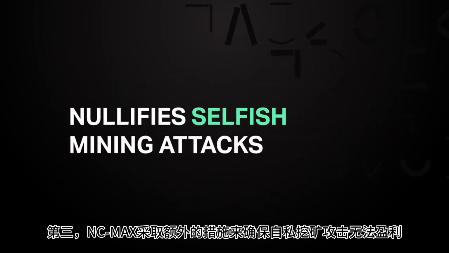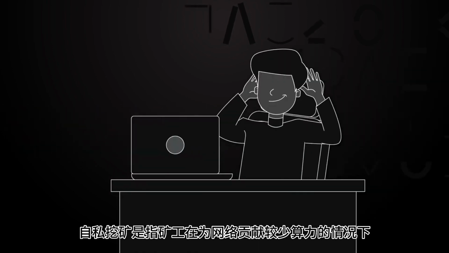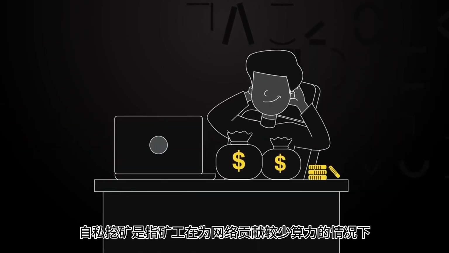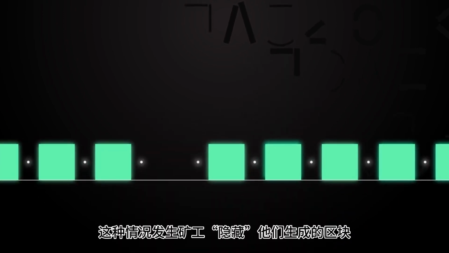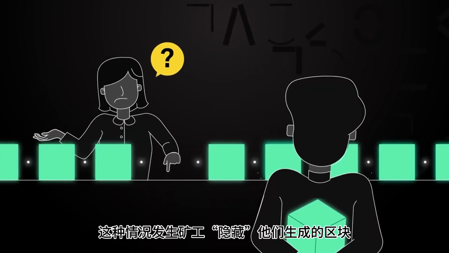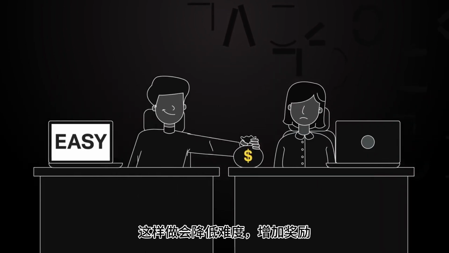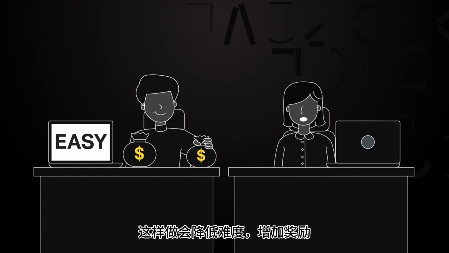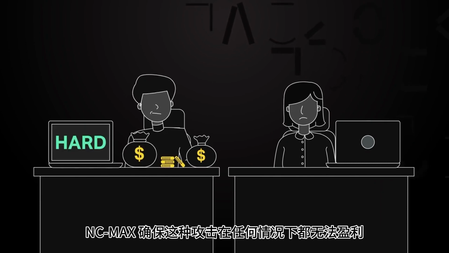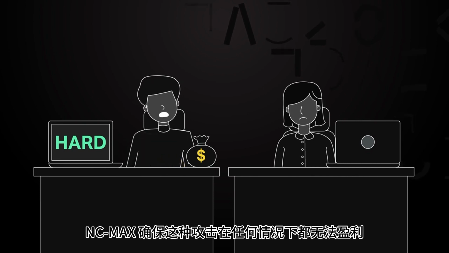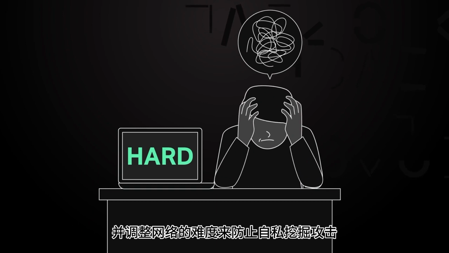Thirdly, NC-Max takes extra steps to ensure selfish mining attacks are unprofitable. Selfish mining is where miners can unfairly gain a greater share of rewards whilst contributing less hash power to the network. It occurs when a miner secretly withholds a discovered block in order to orphan the honest block of another miner. This has the effect of lowering difficulty and increasing rewards at the expense of the miner who had their block orphaned. NC-Max ensures that this attack is unprofitable in all circumstances by considering all blocks, even orphans, when adjusting the difficulty of the network.